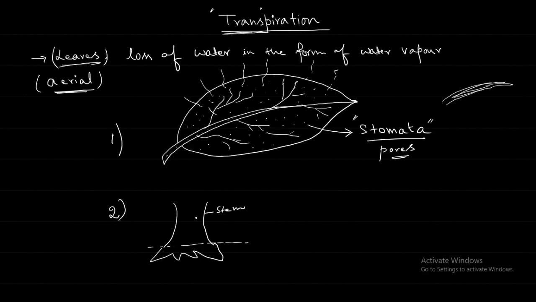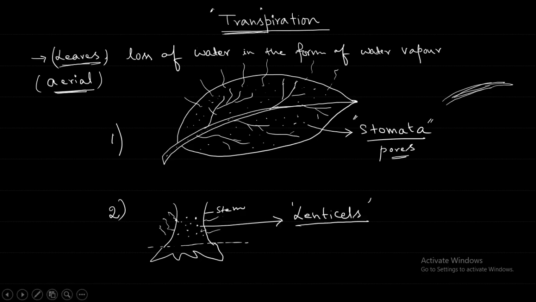In the leaf, there is the stomata, which are the small pores. Similar pores are also there in the hard and woody stems of the plant. In the stem, it is known as the lenticels. Here also the same thing is going to take place. Water is going to escape in the form of water vapor.